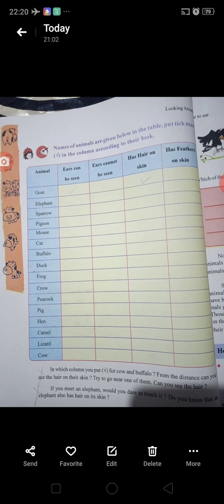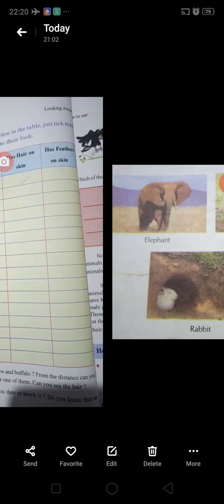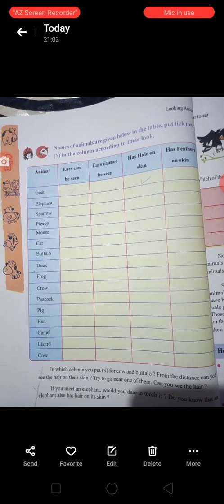Next we have ears to ears. Which animals? In which list did you put the cow and the buffalo from a distance? If you were to meet an elephant, would you dare to touch it? Do you know that an elephant also has hair on its body?